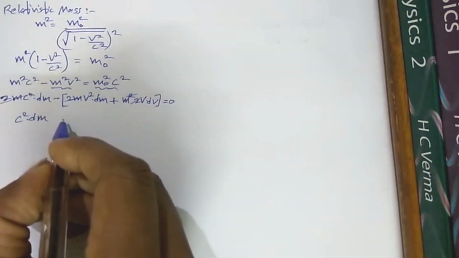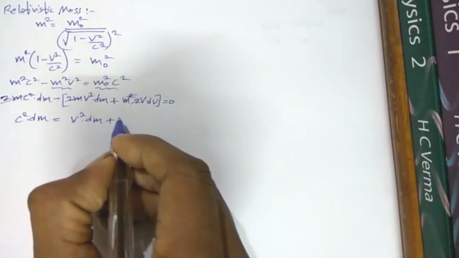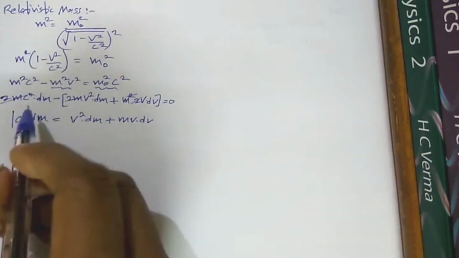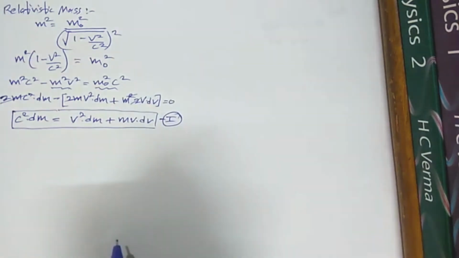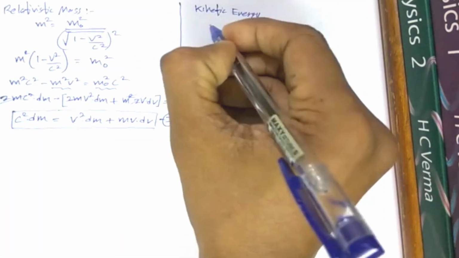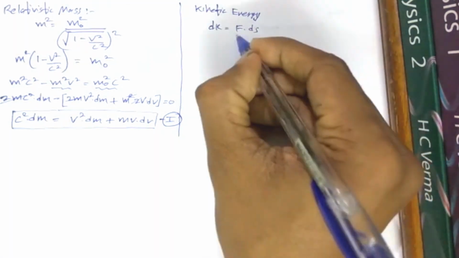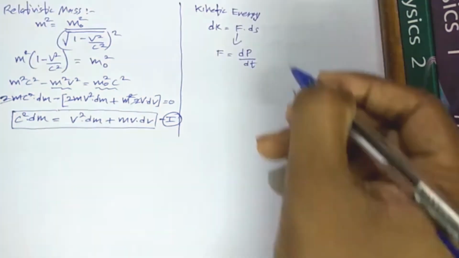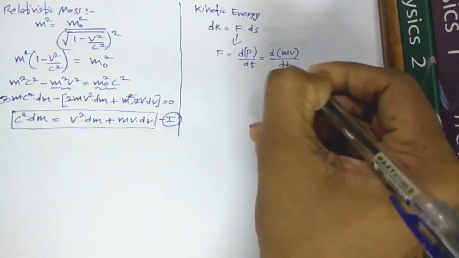Now let's keep c² dm on one side and the remaining terms on the other side. Let's say this is equation number 1. Now let's talk about the kinetic energy, which is equal to the force into displacement. We know that the force is nothing but the rate of change in momentum with respect to time, and momentum is the product of mass and velocity.